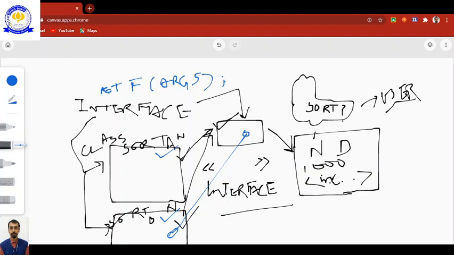So interface is only a function declaration, where the name of the function, the return type and its arguments, that is the structure of the function, is given to the user.